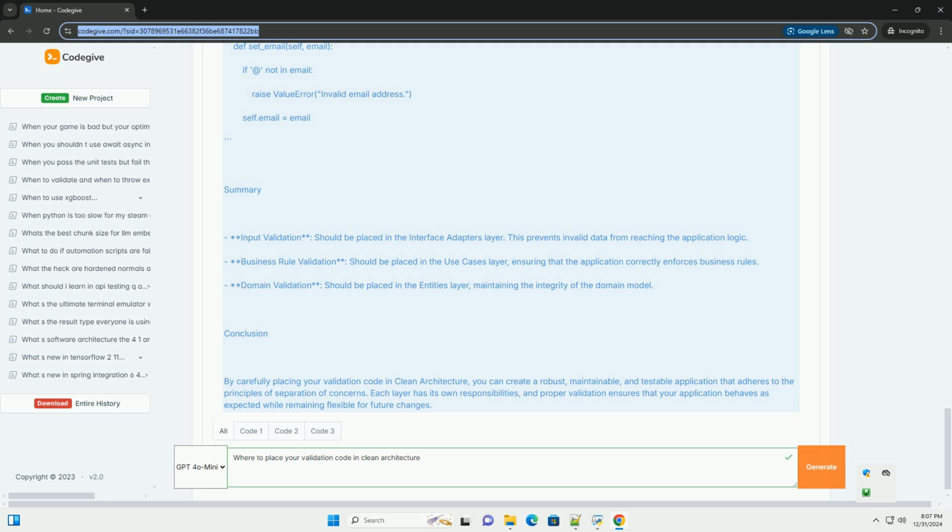3. Domain validation. Domain validation is part of the entities layer. It ensures that the domain model remains in a valid state. This validation is typically done in the constructor or setter methods of an entity.